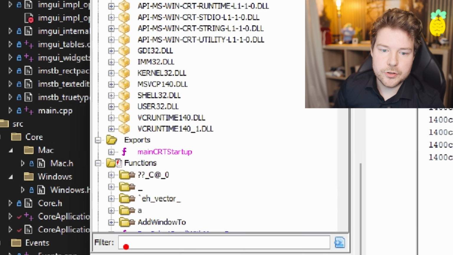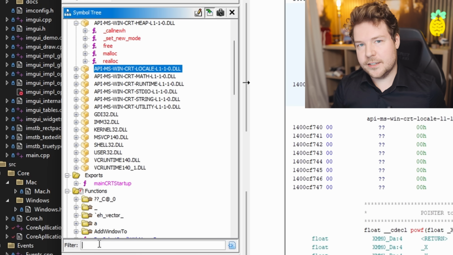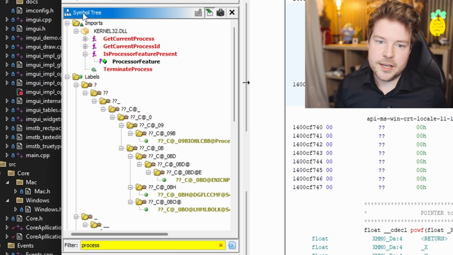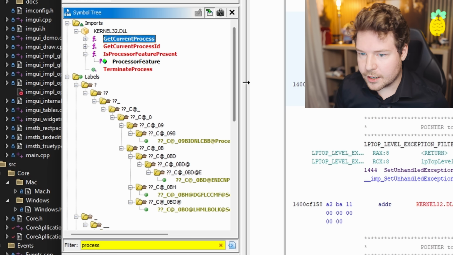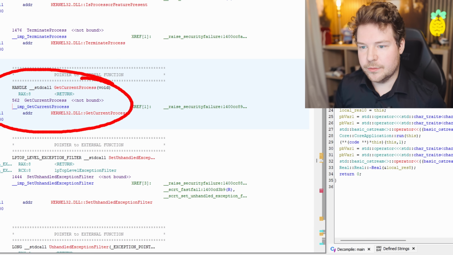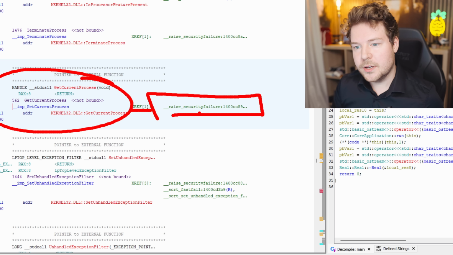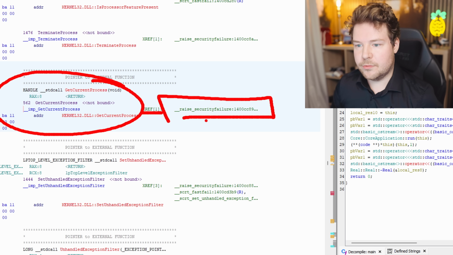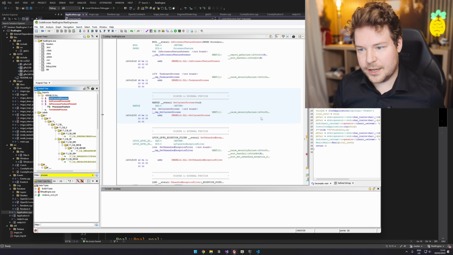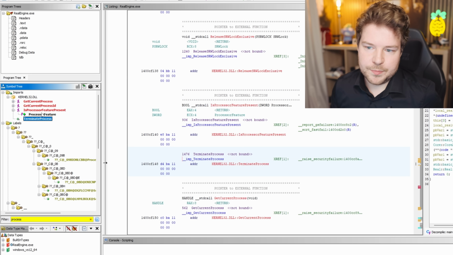But what you can also do is just use this filter search over here to actually search for things that you might consider suspicious. So process execution. If we just search for process, you can see that we've got some function calls to get current process. And if we have a look at where that's actually happening, so this is the actual function, but this is the reference to it. So that's where it's getting called from. So you can see that get current process is just coming from raise security failure, which is just like an assertion slash debugging, I guess. Get current process ID, same situation. These are all built-in functions.